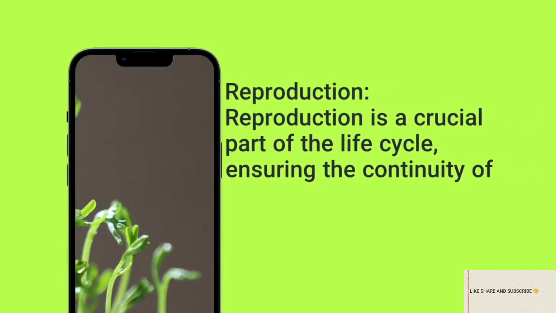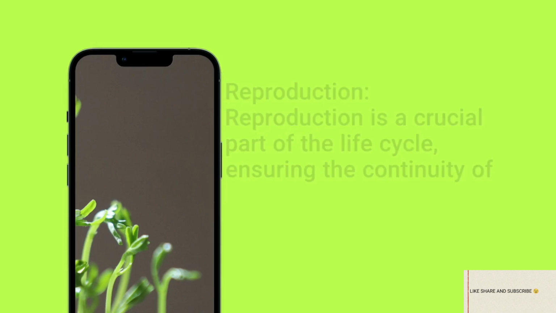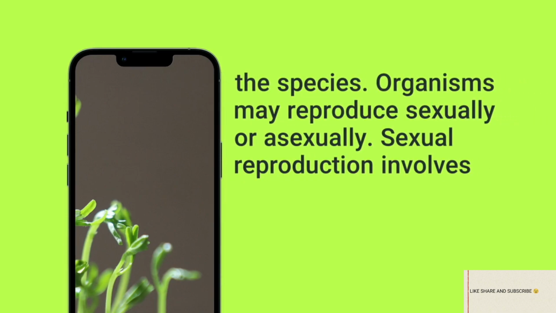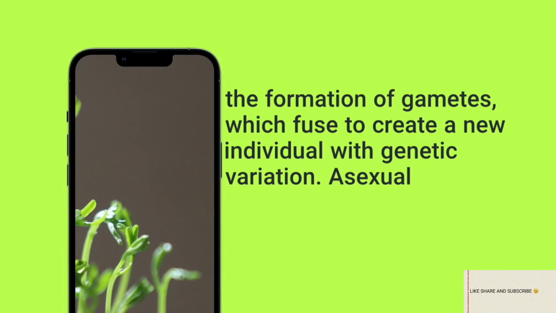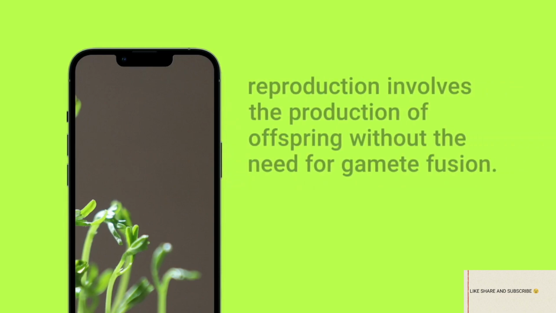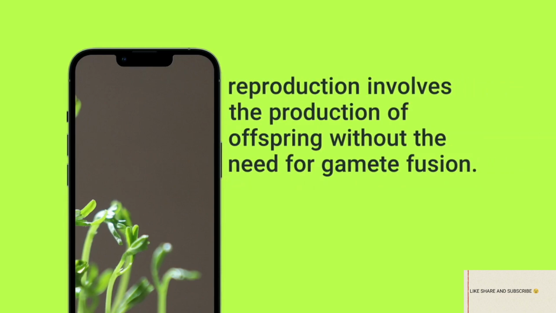Reproduction. Reproduction is a crucial part of the life cycle, ensuring the continuity of the species. Organisms may reproduce sexually or asexually. Sexual reproduction involves the formation of gametes, which fuse to create a new individual with genetic variation. Asexual reproduction involves the production of offspring without the need for gamete fusion.